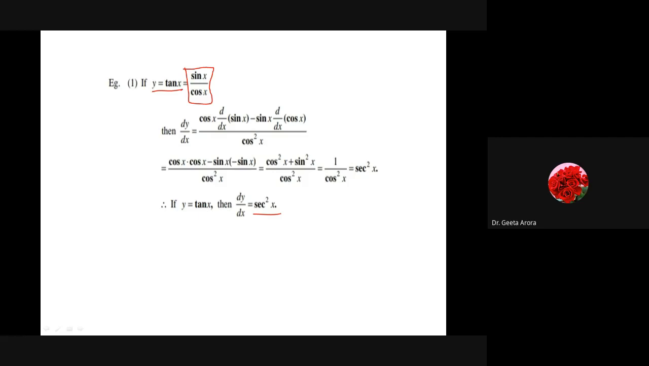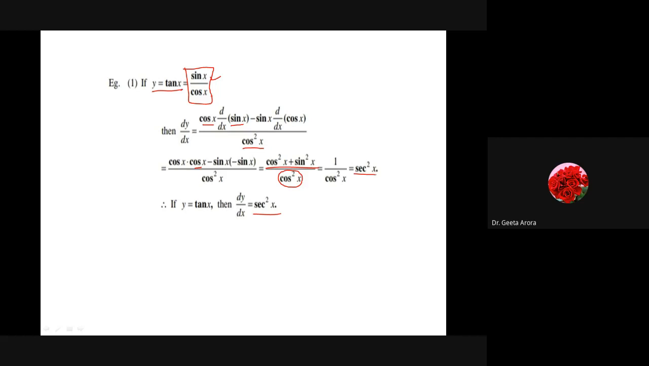So here, how to solve it? We know tan x is sin x by cos x. So if we have to find the derivative, we can take cos square x in the denominator, then denominator term into the derivative of the numerator, means cos x into derivative of sin x minus sin x into derivative of cos x. So finally it will give me cos x into derivative of sin x, which is cos x, minus sin x into derivative of cos x, which is minus sin x. That gives me cos square x plus sin square x, which is actually 1, by cos square x. So it leads to the value of sec square x.